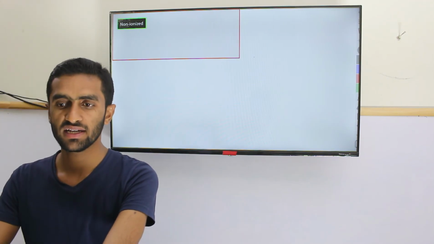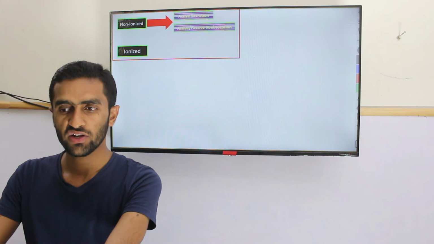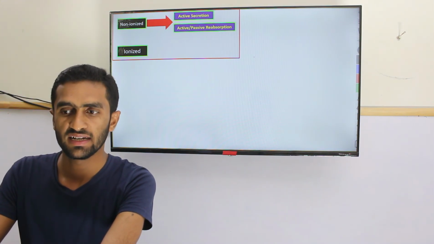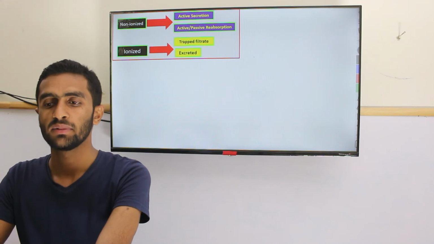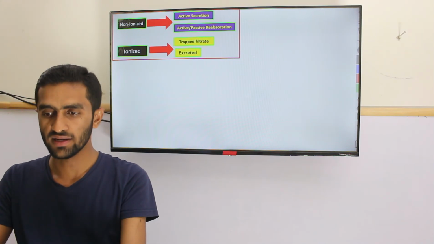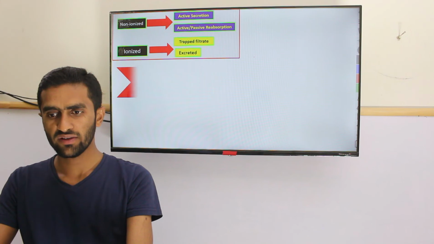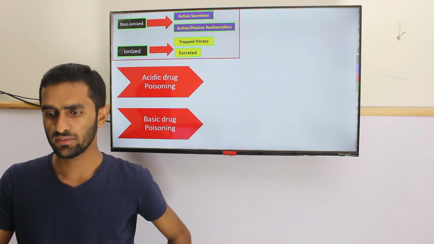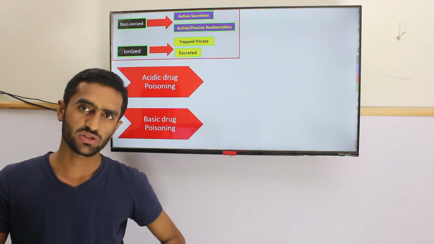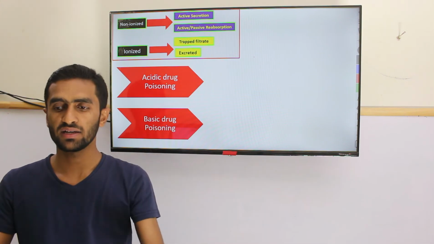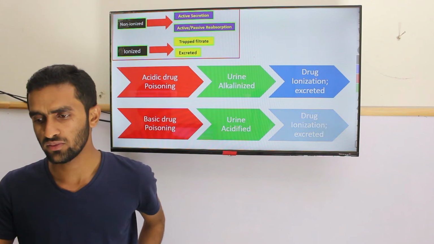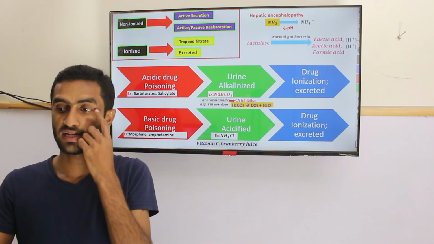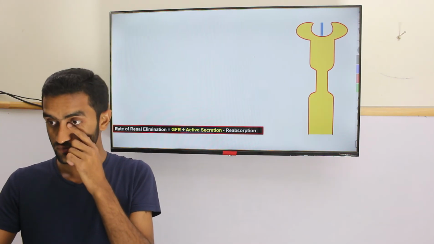So the important thing is non-ionized and ionized. The non-ionized form goes for active secretion as well as reabsorption, but the ionized form is trapped, so it is filtered. I think we have covered acidic and basic drug poisoning. So simply, if it's a poisoning, go for changing the pH of urine. I'm not going to explain because we have covered it in absorption already.